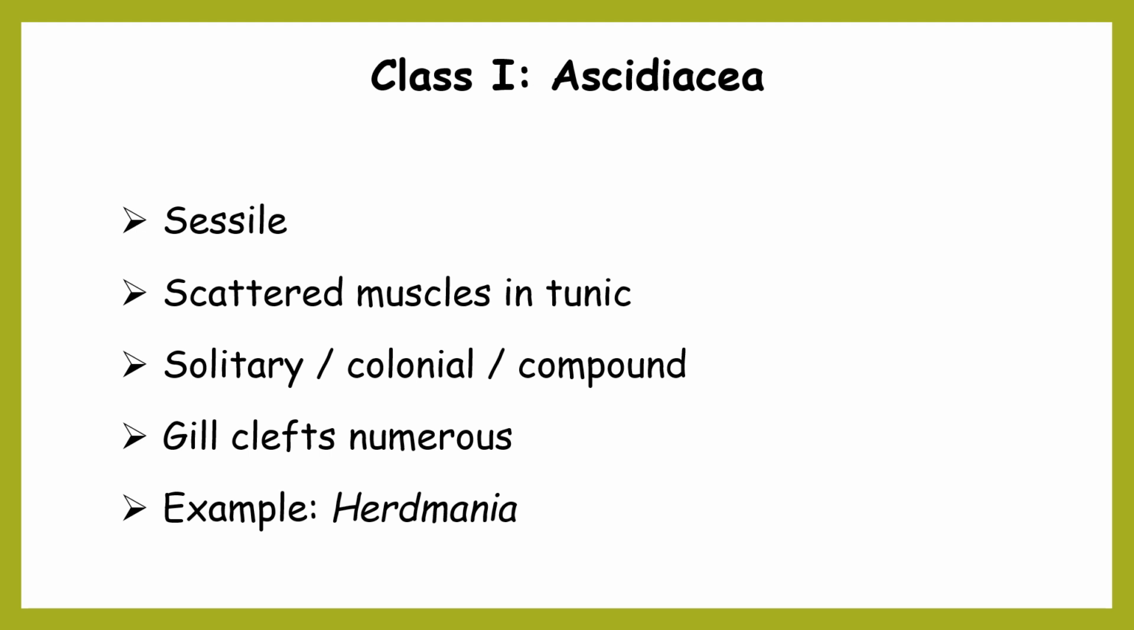Class 1, Ascidiacea, and the characters are: almost all adults of this class are completely sessile. Scattered muscles are present throughout the tunic, that means underneath the tunic. They are solitary or colonial or compound in nature. Gill clefts are numerous in number. And the example for this class is Herdmania.